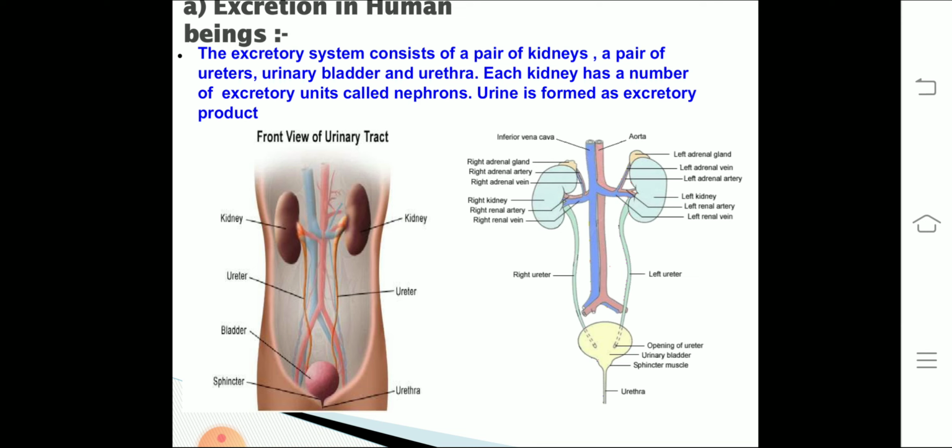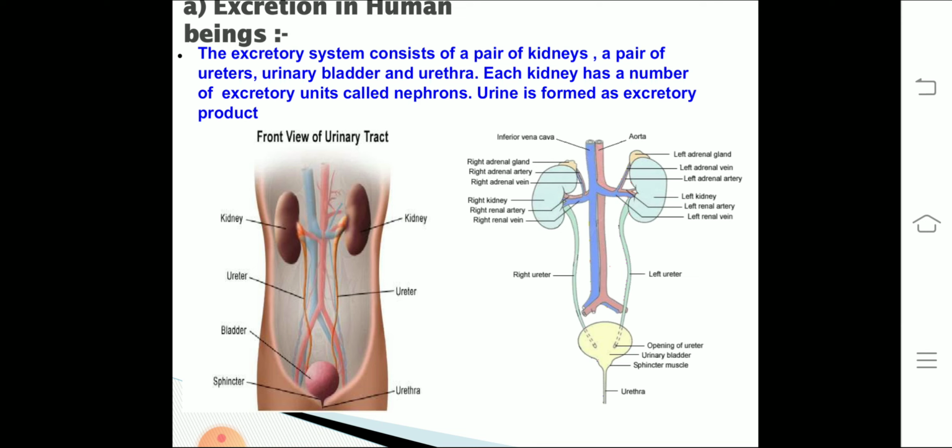Next is the urinary bladder. It is an organ that collects the waste excreted by the kidneys. It is a hollow, muscular and highly elastic organ which stores the urine temporarily for some period of time, till it becomes necessary for the body to remove the urine. Till that time it stores the urine.